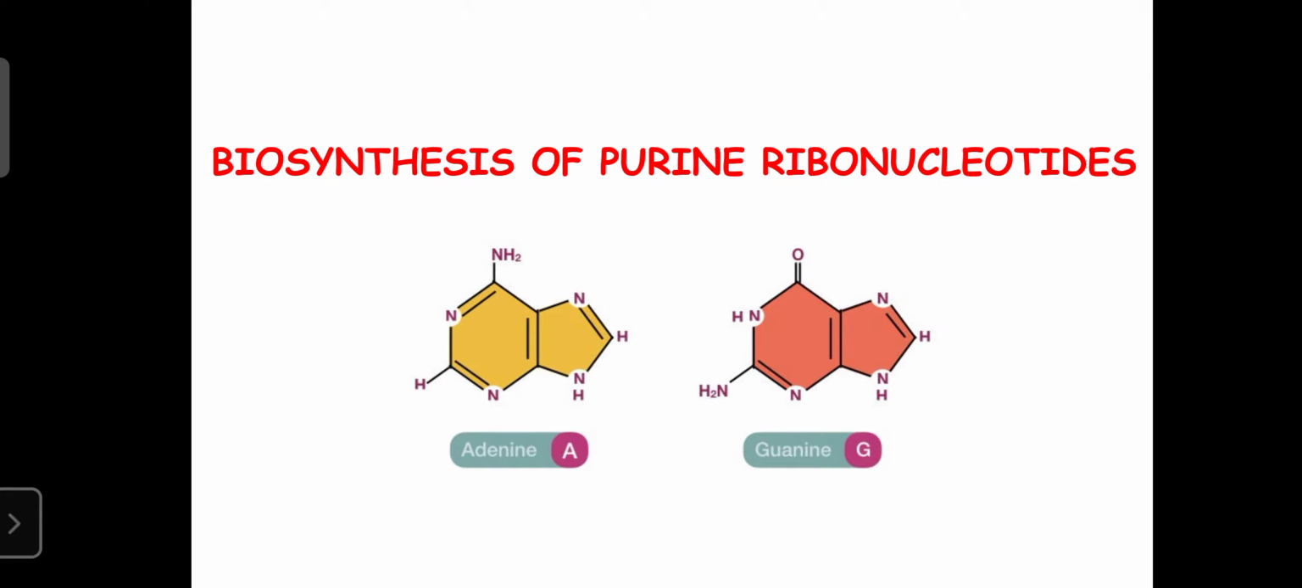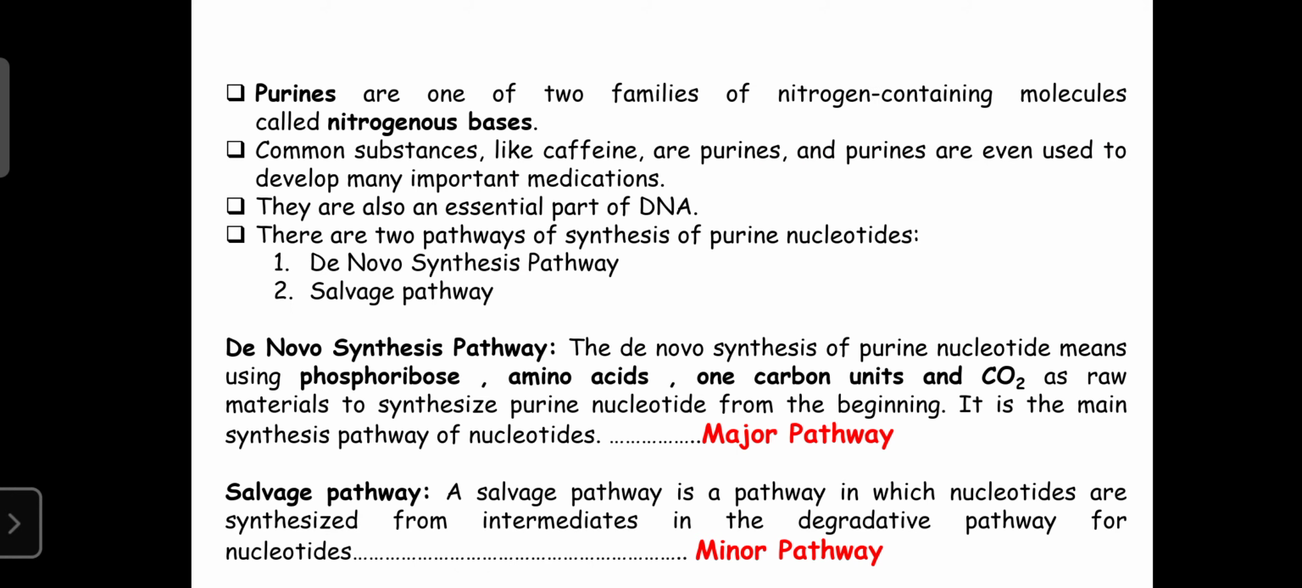Now we learn about the biosynthesis of purine nucleotides. Already you know the purine nucleotides are mainly adenine as well as guanine. Purines are one of the two families of nitrogen-containing molecules called nitrogen bases. The family of nitrogen bases is mainly categorized into two types: one is the purines and another is the pyrimidines. So purines are nitrogen-containing molecules called nitrogen bases.